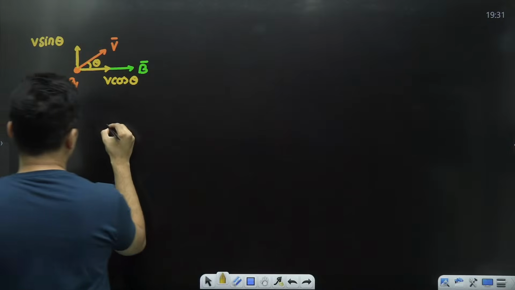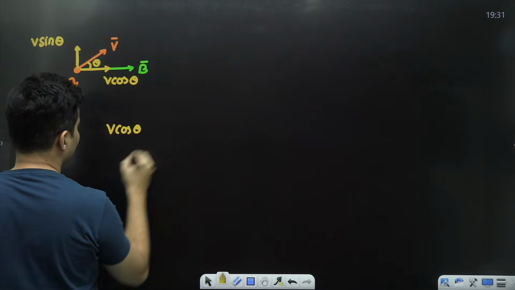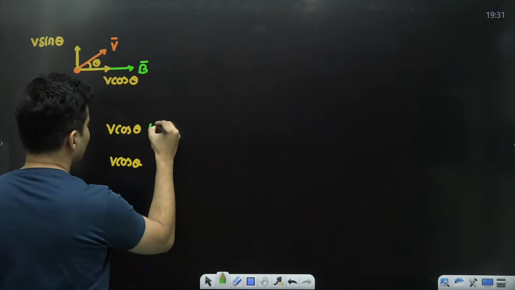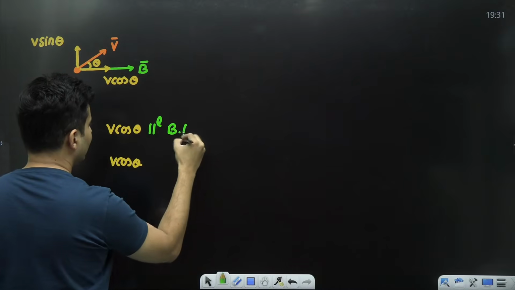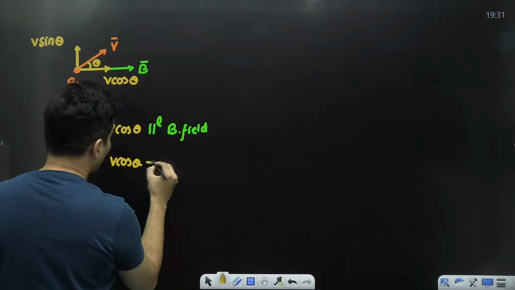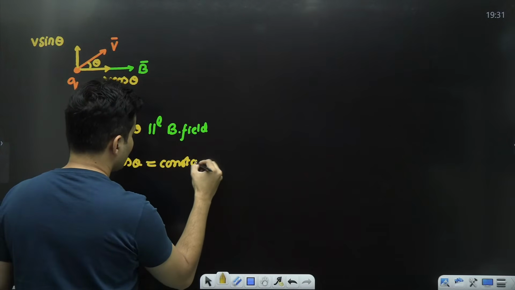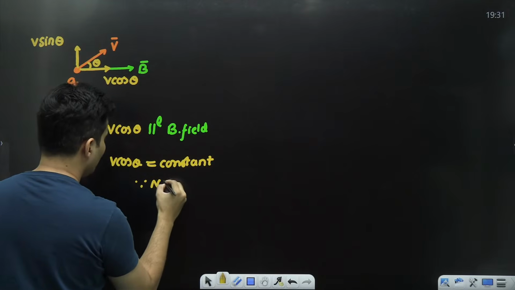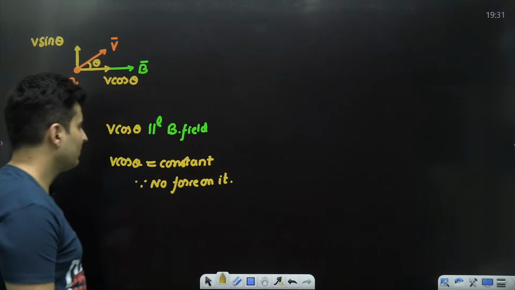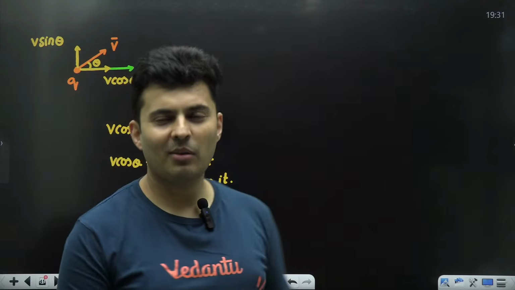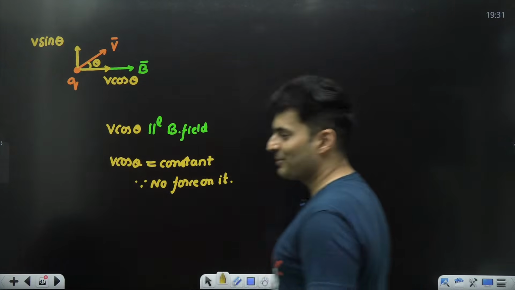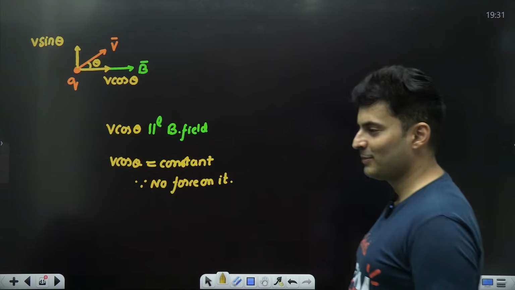Do you get it? This particular v cos theta is nothing but parallel to the magnetic field. So therefore, v cos theta should be constant, since there will be no force on it. V cross b will be 0. Very nice. But what about v sin theta? Oh, that will experience a force, guys. That will definitely experience a force.